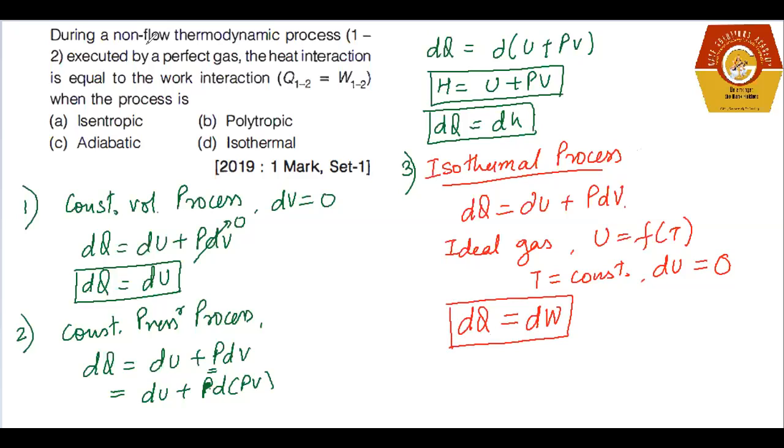So you can see that the isothermal process is applicable. It means that during a non-flow process, in this question, if the heat interaction is equal to work, the process should be isothermal, right? Now, let us see the other processes also, so that you also have an idea.